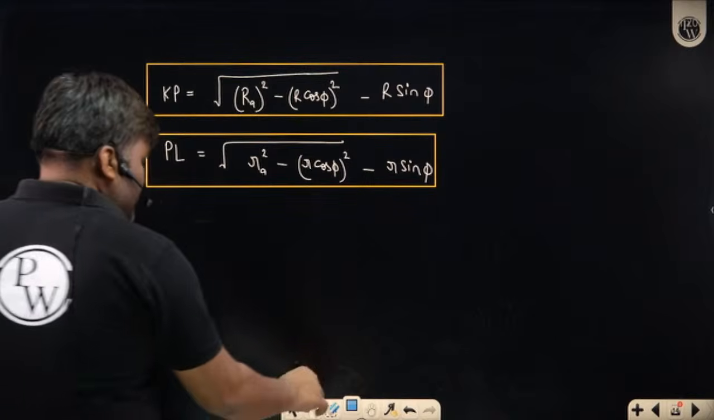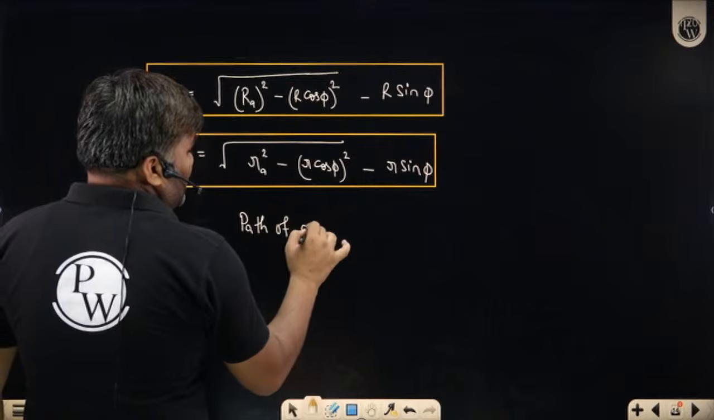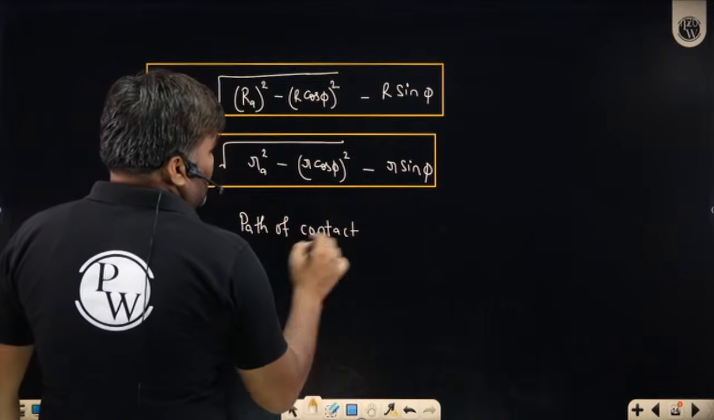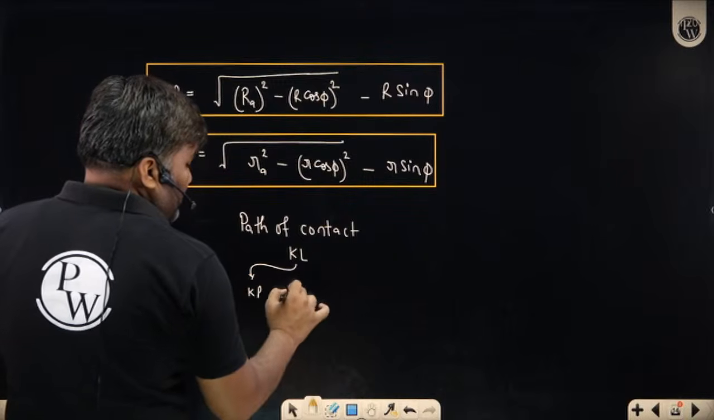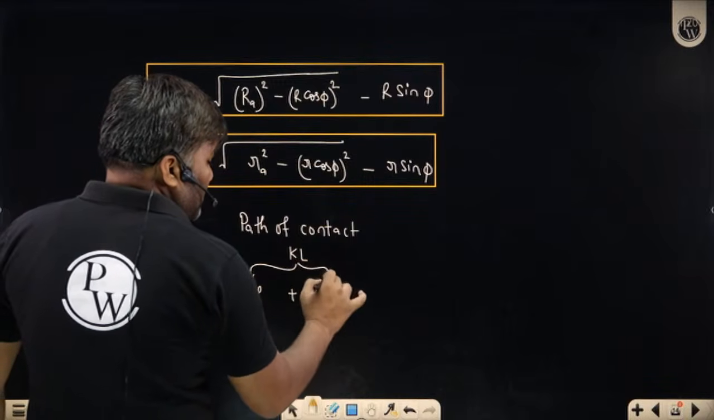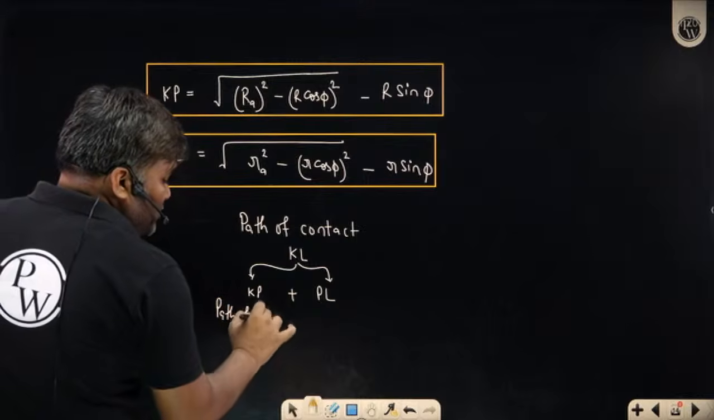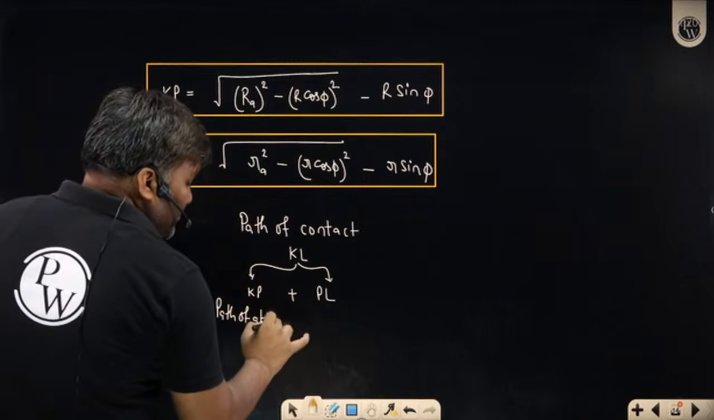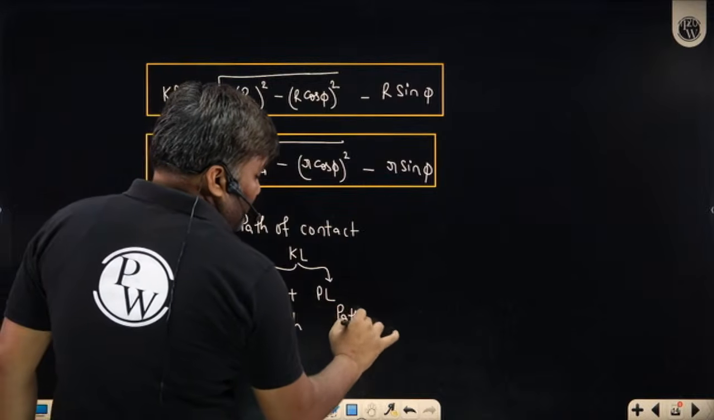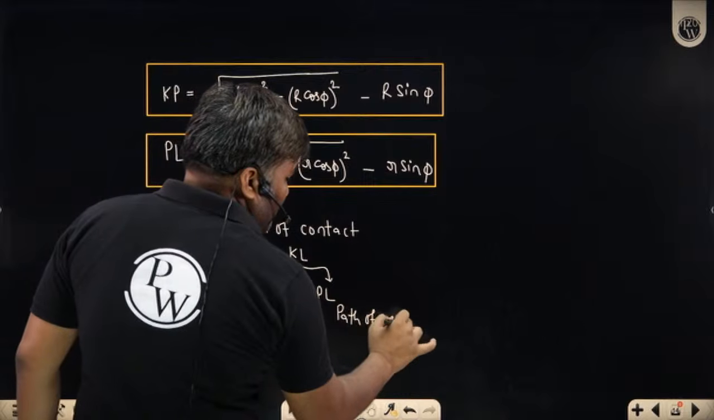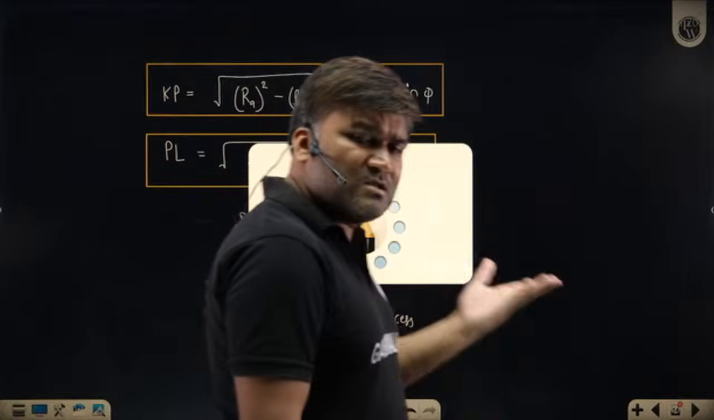Once you have Kp plus PL, so what is path of contact? Path of contact KL, I can write this as Kp plus PL. Kp is called as path of approach. We just have calculated this. PL is called as path of recess. Path of approach, path of recess. That's it. Simple si baat.